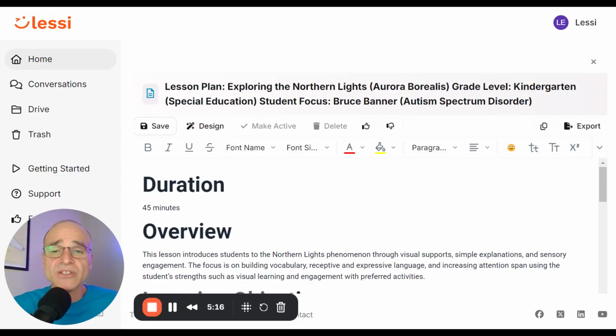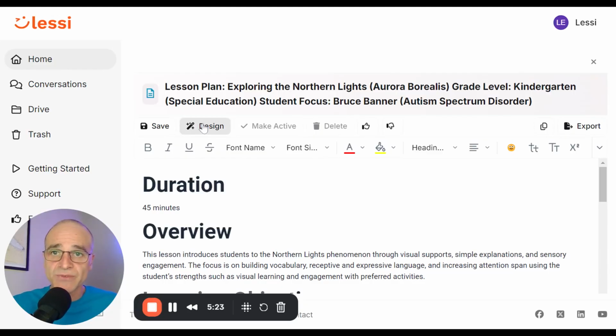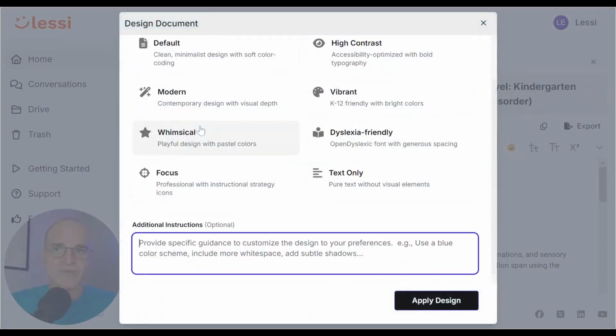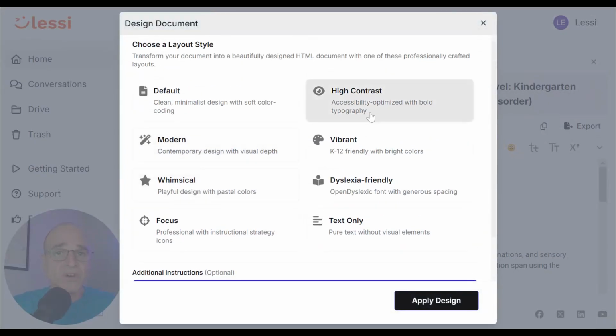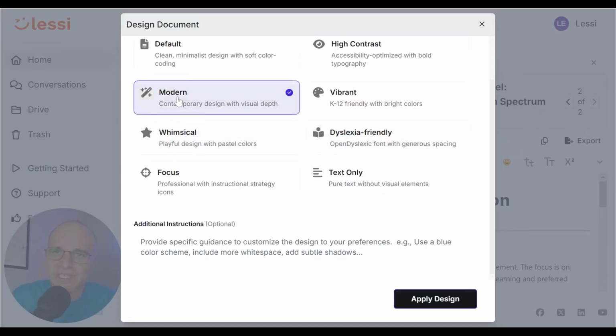Now from here, I can go in and make changes to the design on my own. I could highlight and so on. But what I'm going to do first is use the AI designer. So if I click on design, these are some default designs. All right, so let's give this document a little bit of life. It's a lesson plan, so we don't need to put too much into it.